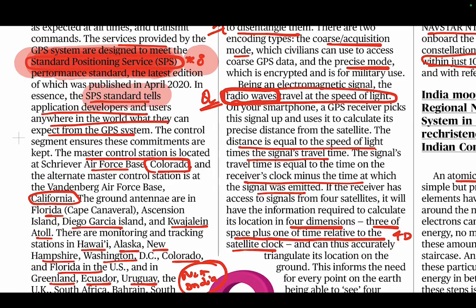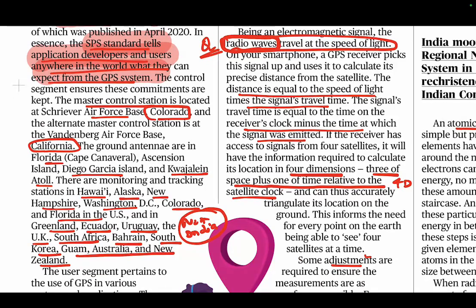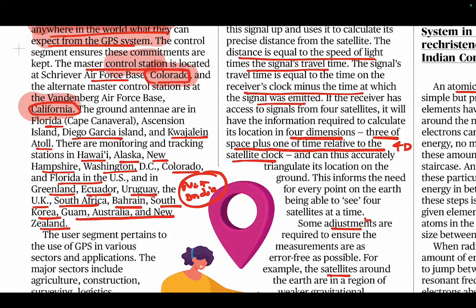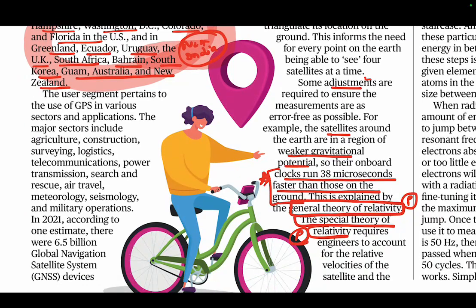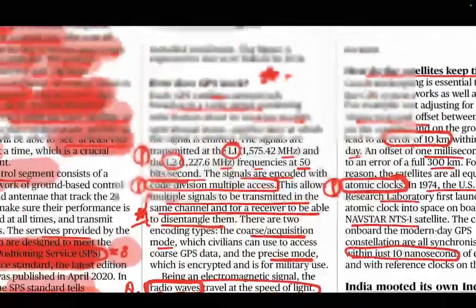Standard positioning service standard tells application developers and users anywhere in the world what they can expect from GPS system and so on. Now it tells you control station where they are, Colorado, California. Now we don't need to remember these things, but try to find out if India is anywhere mentioned. Now if we see all the places, India is not there. So it means no control station of GPS is located in India. So if tomorrow comes a statement in prelims that this GPS control unit is located at so and so place in India, answer is no because it is not in India at all. So any control unit of GPS.